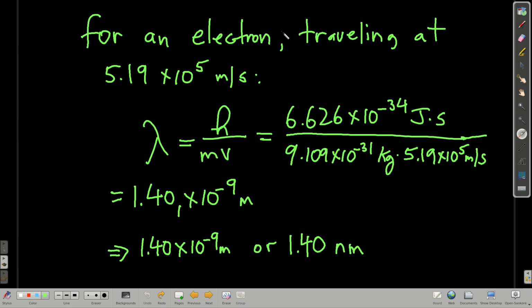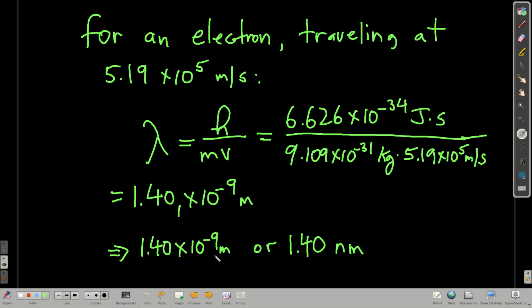So let's first of all do a couple of examples using the de Broglie equation. Let's calculate for an electron traveling at 5.19 times 10 to the 5th meters per second, not an unreasonable velocity for an electron, what its wavelength is. So all we do is use the de Broglie equation. Oh, by the way, make sure you memorize the de Broglie equation. Planck's constant divided by the mass of an electron. Remember the mass of an electron is 9.109 times 10 to the negative 31st kilograms. Planck's constant here, and there's the velocity. And we get 1.40 times 10 to the minus 9th meters when we plug in.